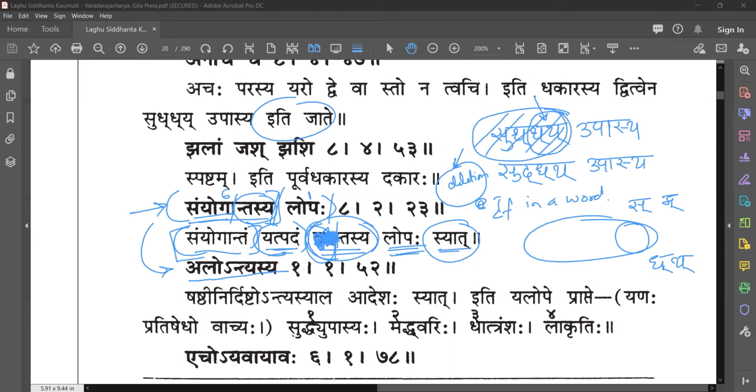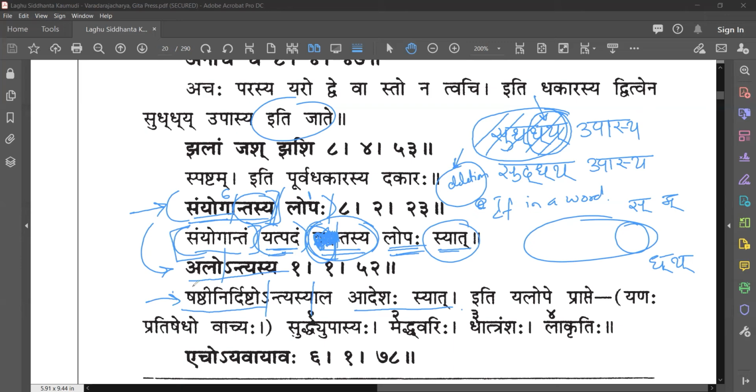Alontyasya. Al antasya, Shashti nirdeshena. Okay, Shashti nirdishto antyasya alaha adeshaha syat. Antyasya alaha. So Samyogantasya is in Shashti Vibhakti, right? See, Samyogantasya, this is in Shashti Vibhakti. So regarding this Shashti Vibhakti, they are bringing an operation here. They are saying Shashti Nirdeshena. Earlier we saw Saptami Nirdeshena, right? In Tasmin Iti Nirdishte Purvasya, we were discussing Saptami Nirdeshena.